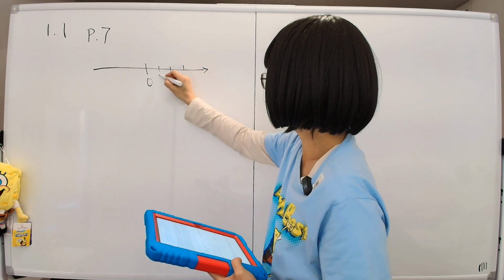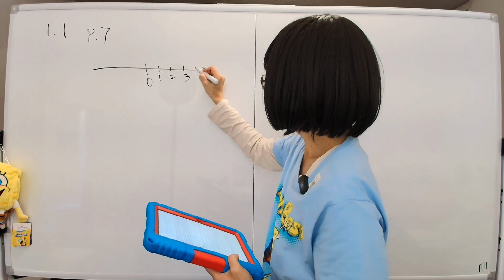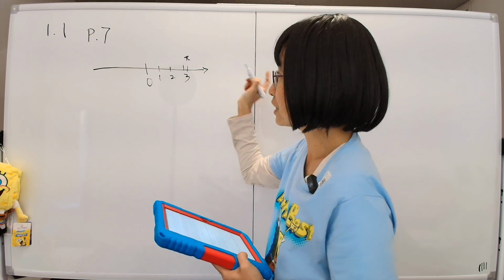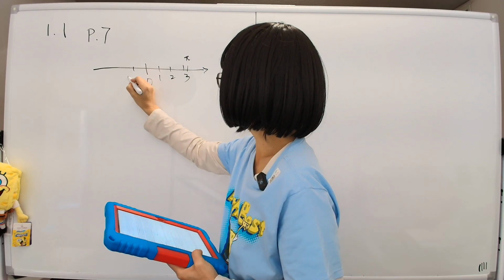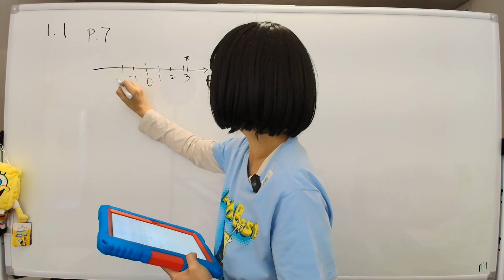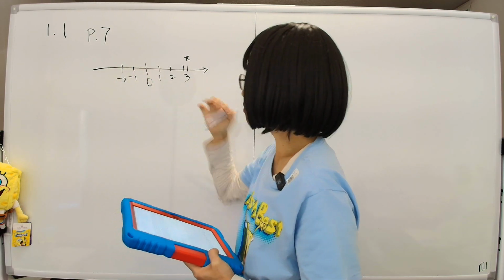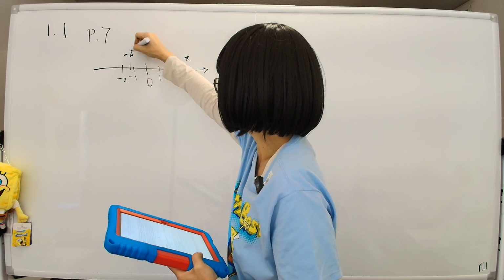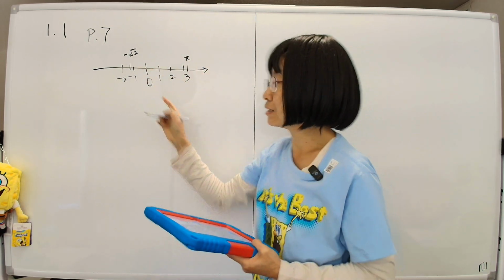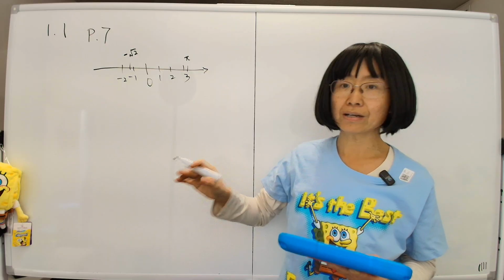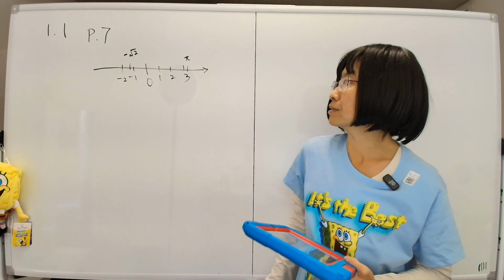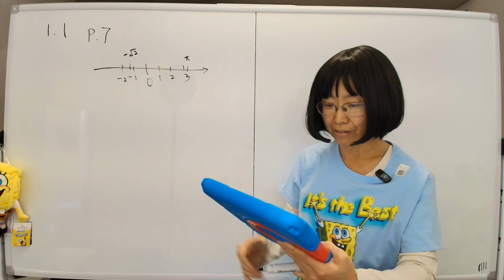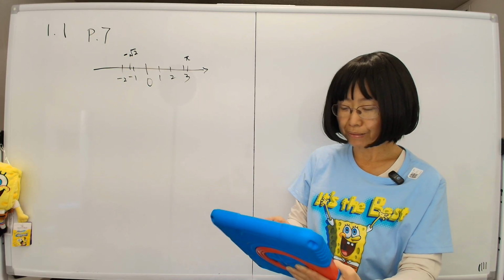Okay, and then in between 3 there's pi right there. Okay, 3.14, etc. And then there's negative numbers, -1, -2, and then you might have something in here such as negative square root of 2. And so the number line is a visual way of representing all numbers. The number line doesn't stop, okay? It just keeps going on both directions forever. And that would be the number line.